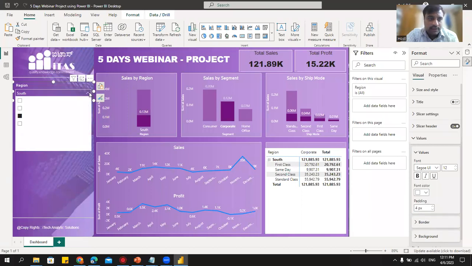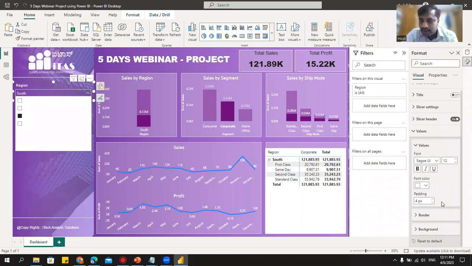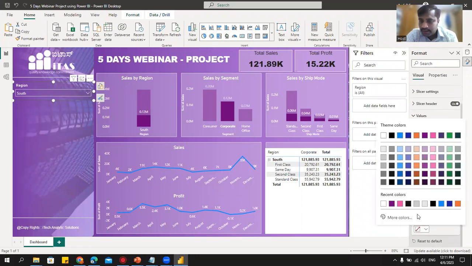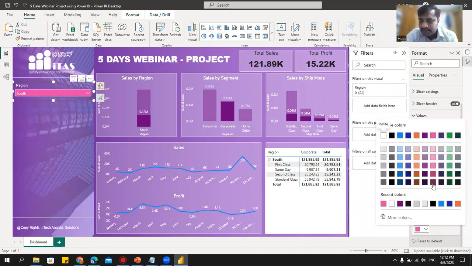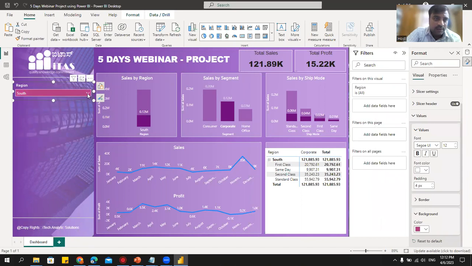If you go here, this will get changed now. For that, what we'll do, the background change to pink color. Like this we can do. If you think this is not looking good, then you can change the color. You take a call, people, about the colors. I think this should be good. Let's keep this one.